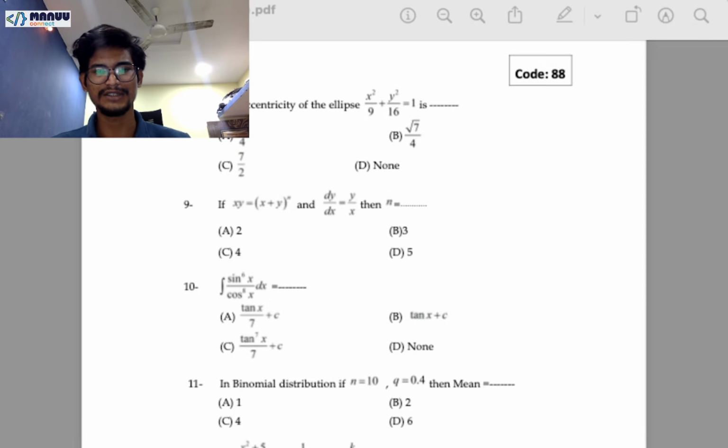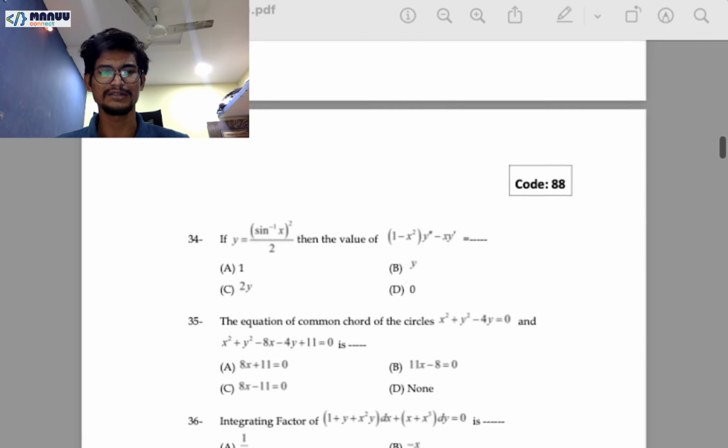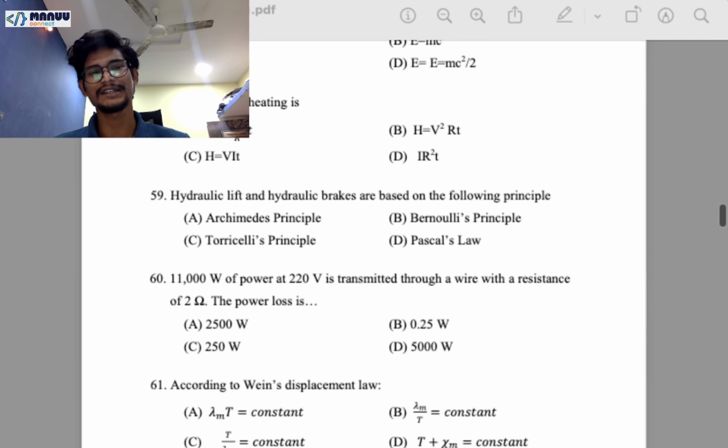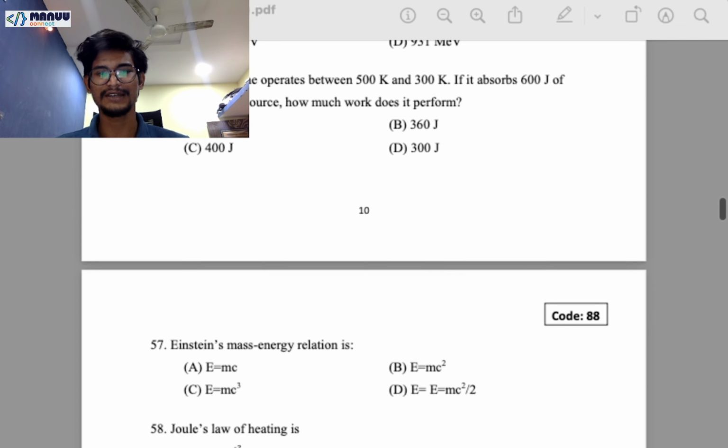So in physics and chemistry we have 25 questions each, right? Mostly questions are repeated here again because, as I have seen, physics and chemistry are based on formulas, right? Like dimensional formulas, okay, and SI units are mostly asked. So you don't need to go deeper to learn. Whatever you are learning, these are the basic things asked, right?